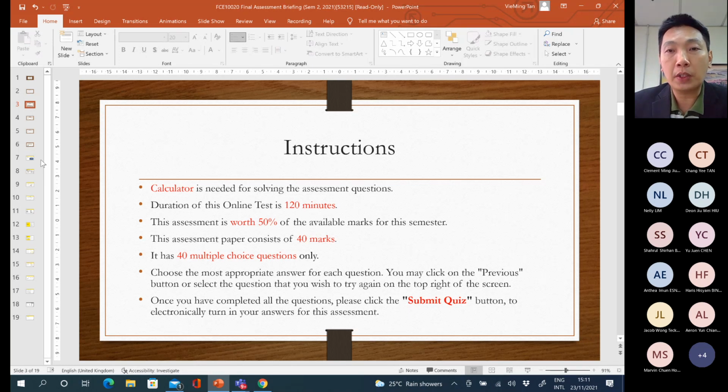The system is going to auto convert to 50%. Let's say your mark is 30 over 40. Then the system will auto convert 30 over 40 marks into 50% in the system. But because this is your final assessment, you are not able to access your score. After you attempt your final assessment, you are not able to see the score from the system. You will not be given the marks.